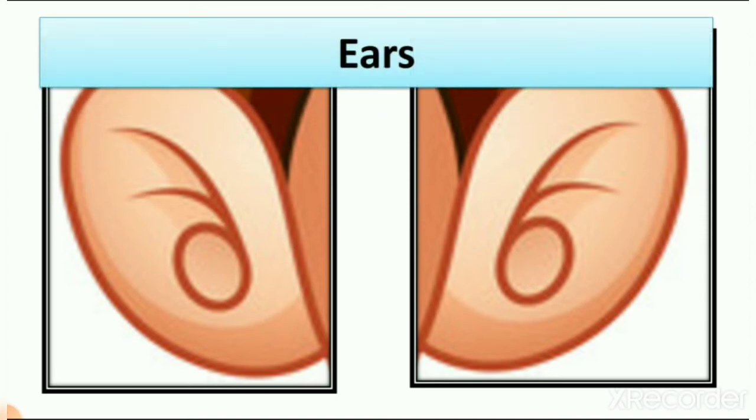When we learn about ears in next lectures, we will learn that ears are very helpful to our body. But today we only learn about different parts of our body. And how many ears do we have? We have 2 ears. You can count here 1 and 2. You can count your own ears, 1 and 2. Right? So let's see next. Here you can see the spelling of ears, E-A-R-S.